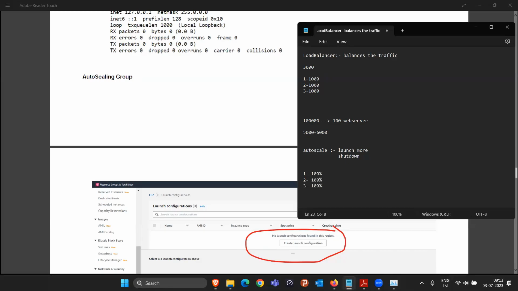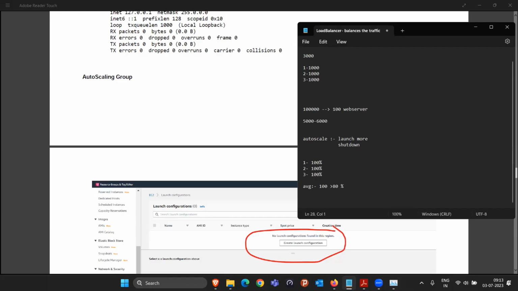In this case, if we calculate the average CPU utilization of all 3 machines, it will again be 100 itself, right? So if the average is 100, which is greater than 80%, what we said, in that case they will launch one more web server. So now the 4th web server will be started. In the starting, the CPU utilization on this 4th web server will be 0. But as soon as this web server is ready and healthy, the load balancer will start to transfer the traffic here also.